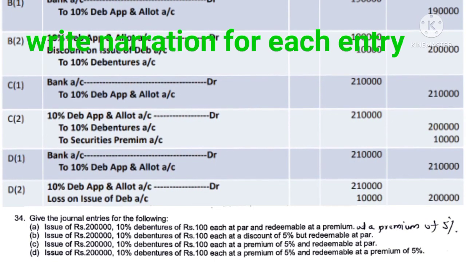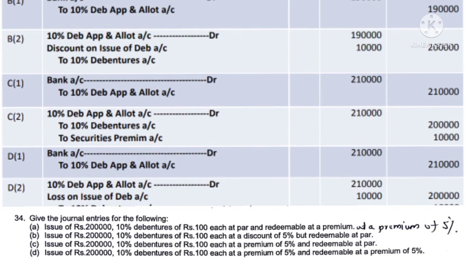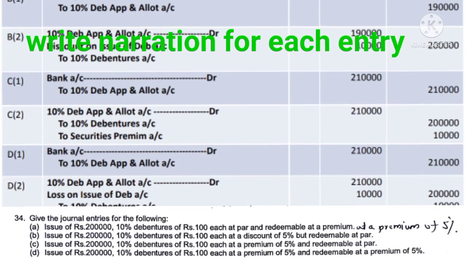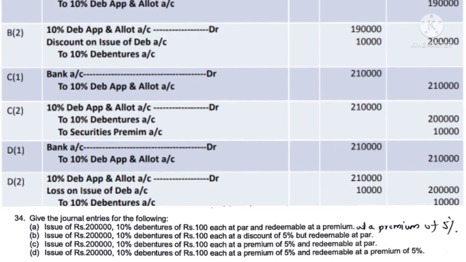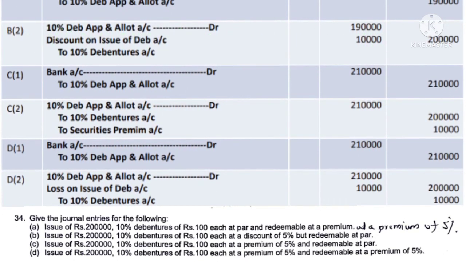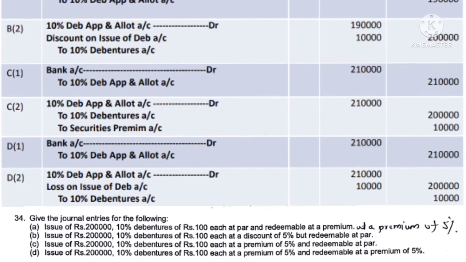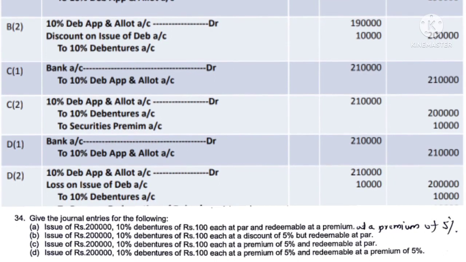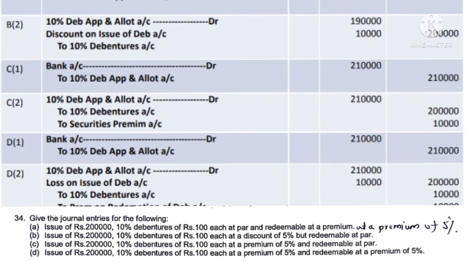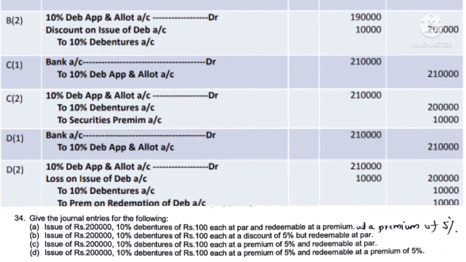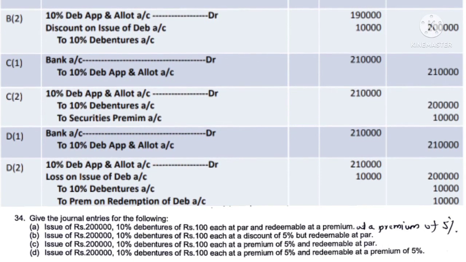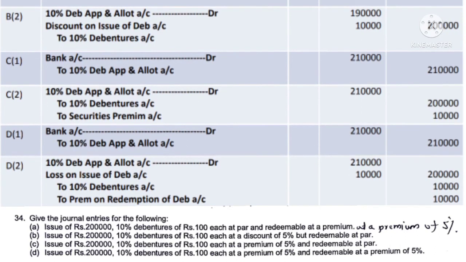Then the last situation, here debentures are issued at premium and redeemable at premium. In both cases premium. While selling also we are taking the premium, and while buying back also we are giving the premium. So the journal entry for receipt of the application and allotment money is bank account debit 2,10,000 to debenture application and allotment account 2,10,000. 10,000 premium you are taking. Now second entry is for transfer of the amount. First 10% debenture application and allotment account debit 2,10,000.